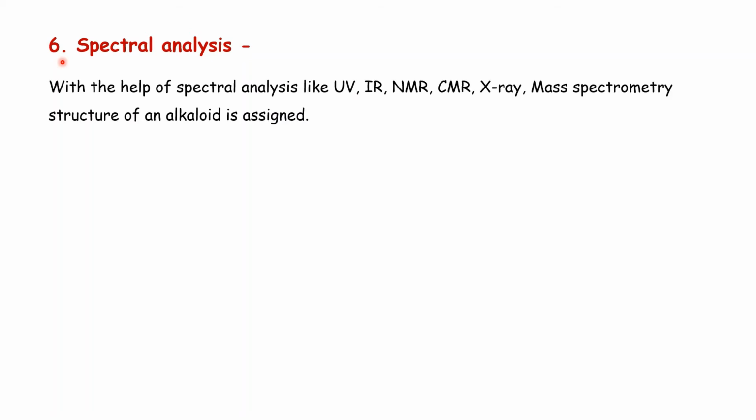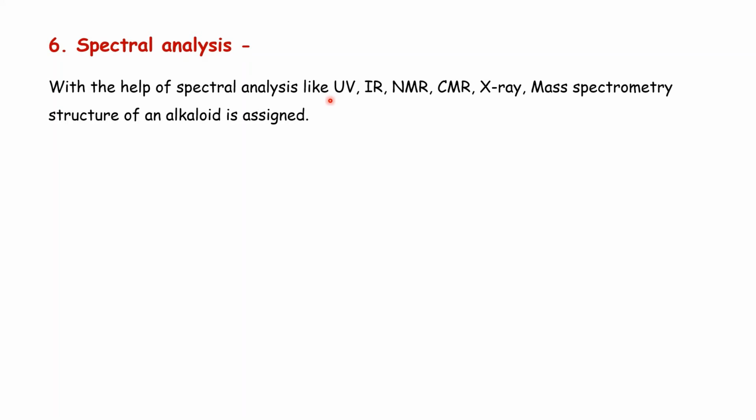With the help of spectral data, we can determine the structure of the compound. And spectral analysis is a very accurate and quick method for structure determination. There are different spectroscopic studies such as ultraviolet, infrared, NMR, CMR, that is nuclear magnetic resonance, carbon-13 magnetic resonance, X-ray, mass spectrometry, etc. With the help of these spectroscopic methods, the complete and accurate structure determination can be done.